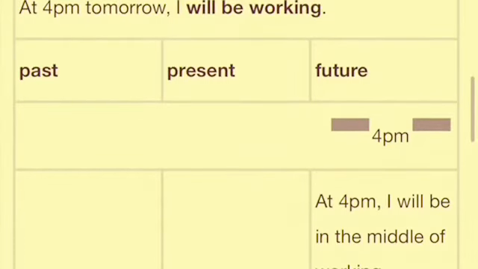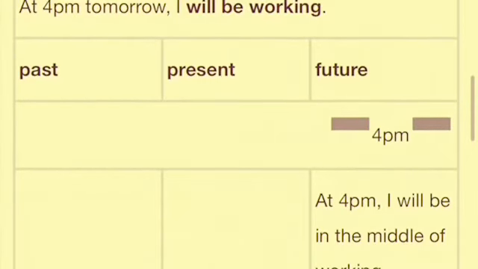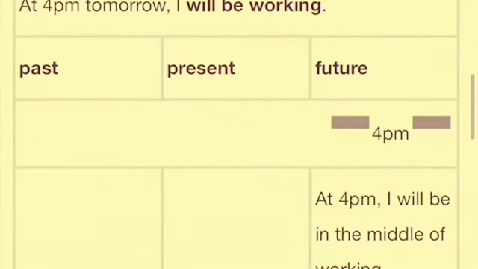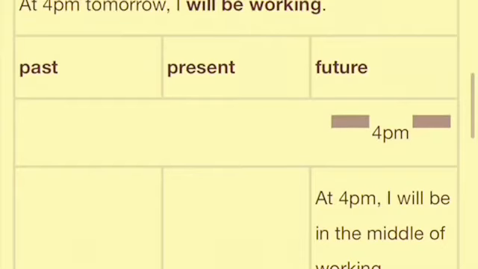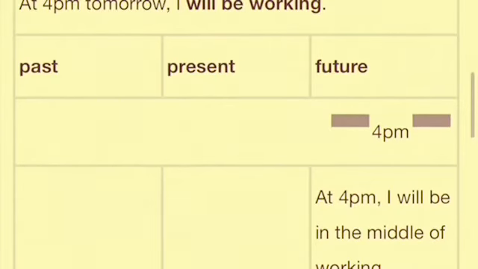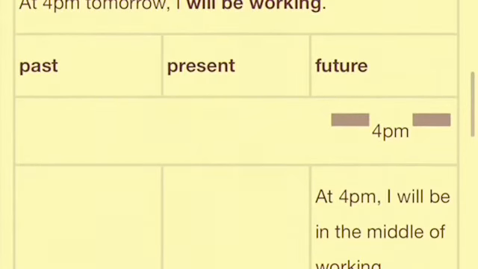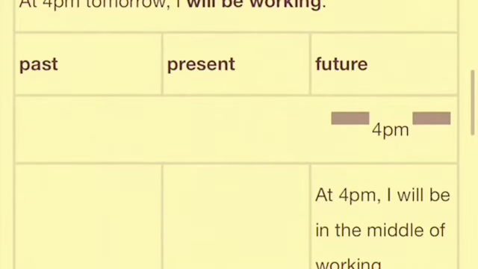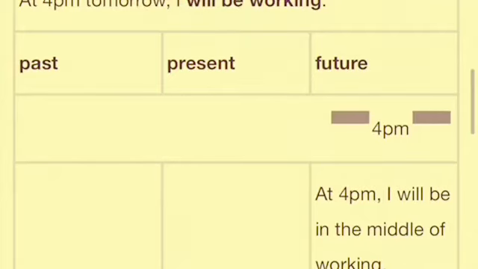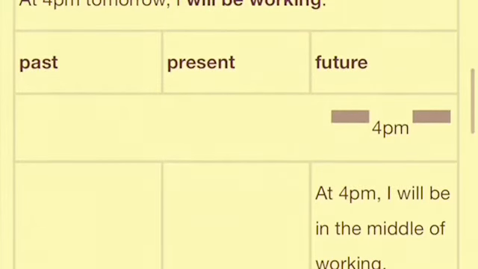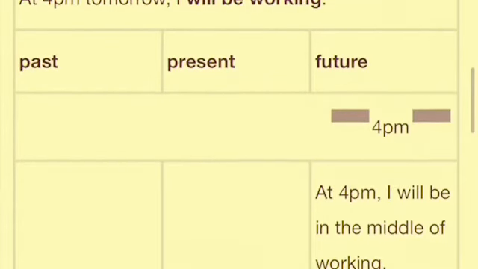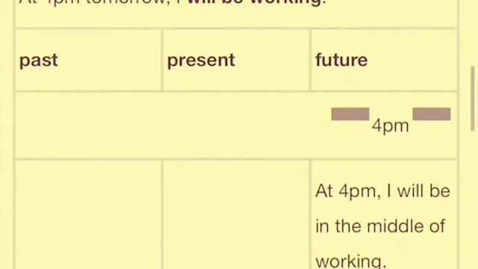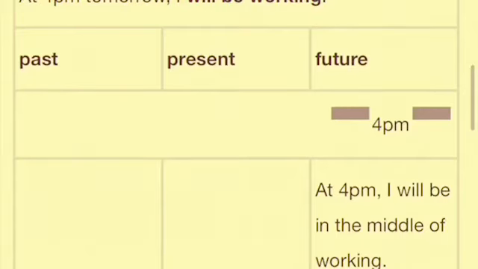Now if you see this table here, the table says at 4 p.m. tomorrow I'll be working. That's genuinely true. Now, why is it true? Why is this fact absolutely true? Because, see, tomorrow I will start my work at 2 p.m., correct, and stop work at 6 p.m. So my working period is from 2 p.m. to 6 p.m. Now, in between, the sentence says at 4 p.m. tomorrow I'll be working. Correct.